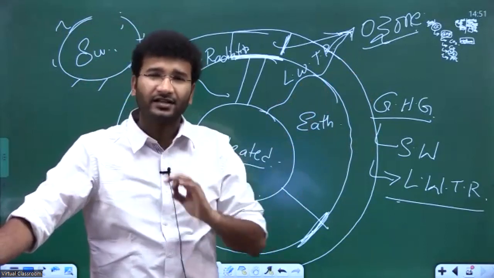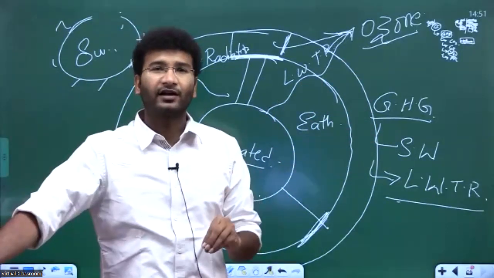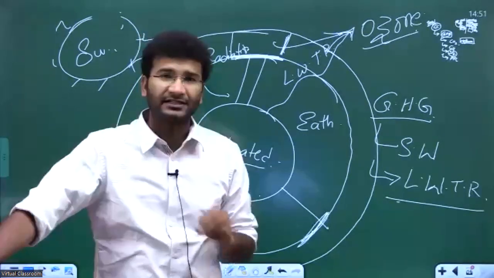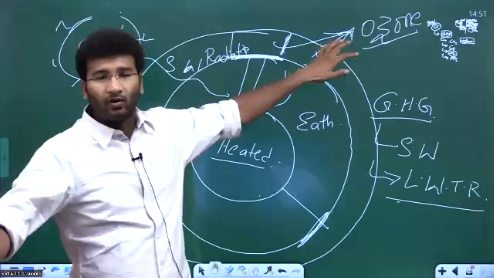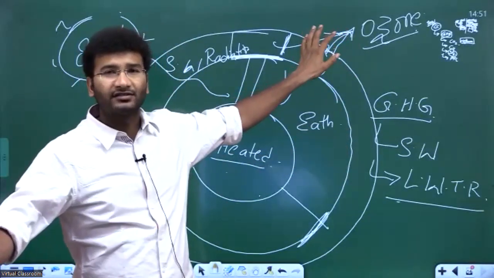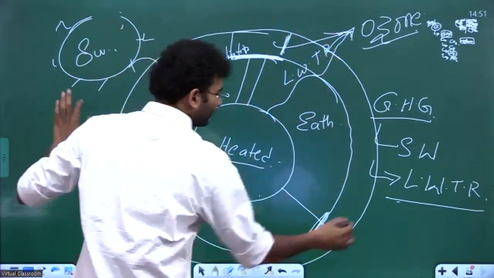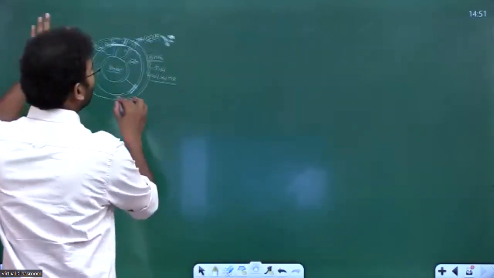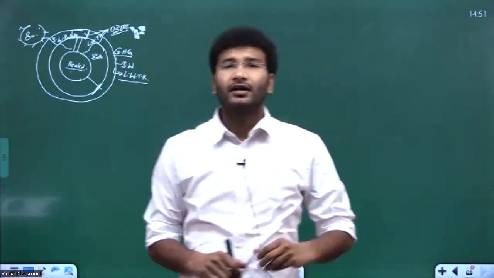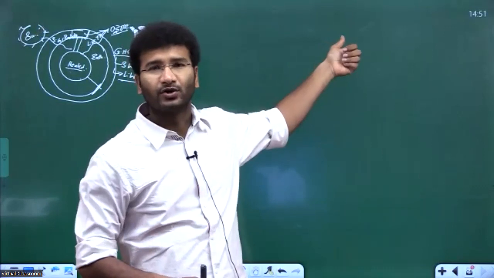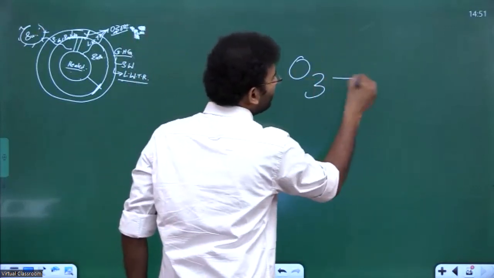And this ozone helps to maintain the temperature of the earth that is required. If the ozone layer were not there above the earth, what happens? Our earth would be somewhere around minus 30 to 35 degrees Celsius on average, right? Because of this ozone layer, we are able to manage the earth's average temperature. Clear? This is the primary fundamental aspect one has to know. And any changes in the concentration of the greenhouse gases will deplete the ozone layer, right? Now ozone is O3, right?